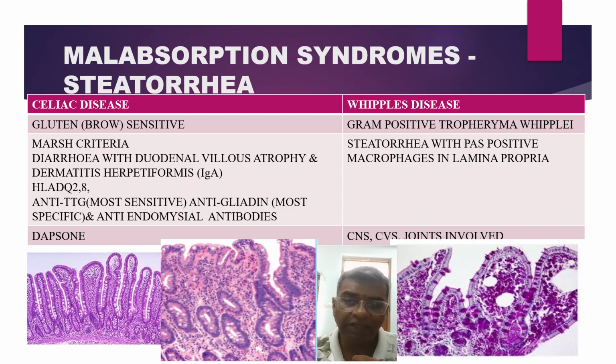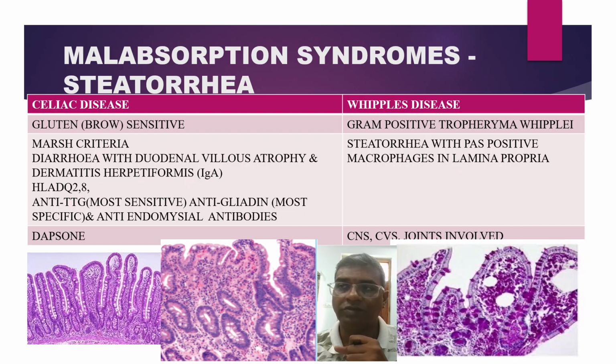The clinical features will be, as it is multi-system involvement, there will be involvement of the intestines, joints, lymph nodes, and cardiac. There will be diarrhea and steatorrhea. Because of this, there will be weight loss. There will be loss of memory in the advanced stages. On histopathology, as I said earlier, there will be macrophages infiltrated in the lamina propria, and you can appreciate the foamy macrophages. On electron microscopy, you can appreciate rod-shaped bacilli, and they are PAS positive,